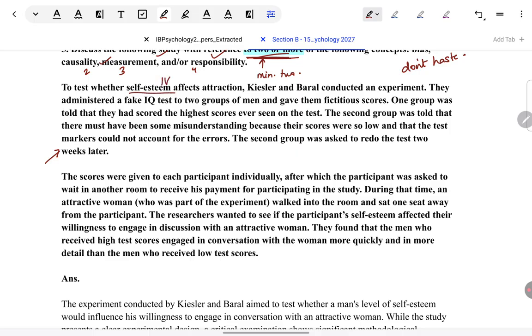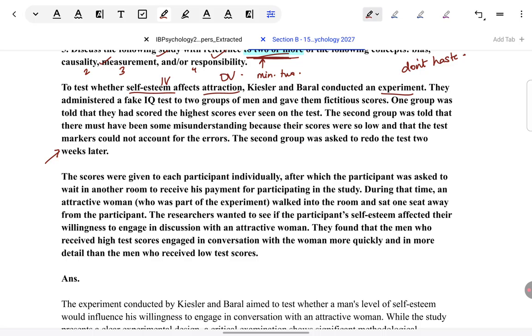How do I know this is the IV? Because clearly the researchers are manipulating it from what I read ahead. And what is the DV? What do they think will get influenced by this? Attraction. Why are they manipulating self esteem? Because they believe attraction will get affected by it. They have mentioned also they've conducted an experiment. From that also we know an IV and a DV will be there. So I'm just talking out to myself and making sure I know what is the IV and DV here.